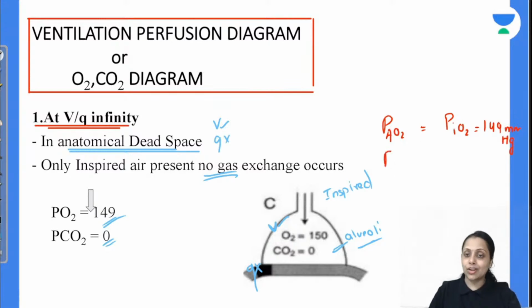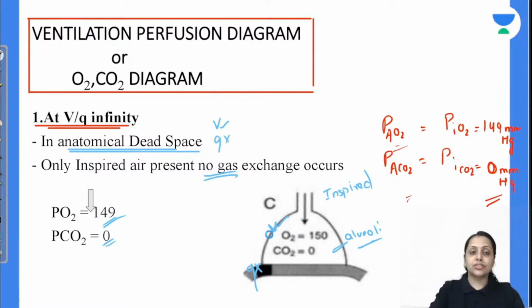We can say this one also. Partial pressure of carbon dioxide at alveolus level is equal to partial pressure of carbon dioxide in the inspired air in this situation. Inspired air में we all know carbon dioxide is nil, so it is 0 mmHg. ठीक है? Ventilation perfusion infinite होगा तो partial pressure of oxygen and carbon dioxide. Is this clear?